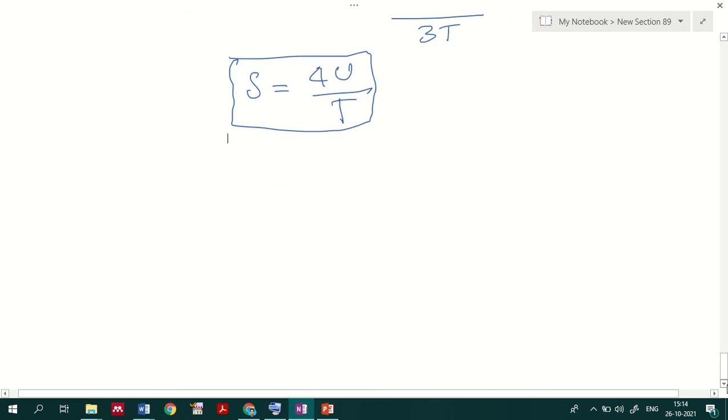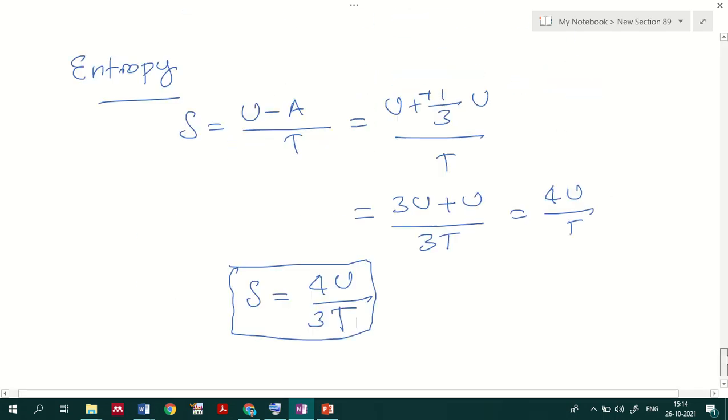And now I will substitute the value of the internal energy, which we have identified earlier. So S is equal to 4U by T, and with U it is 4 by 3T.